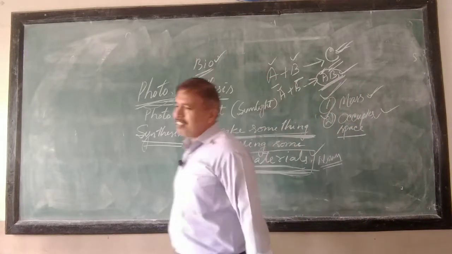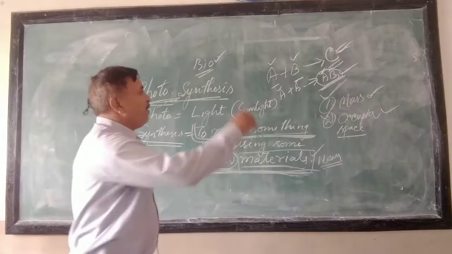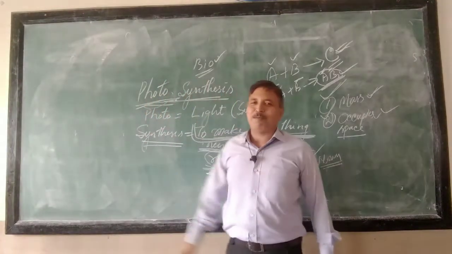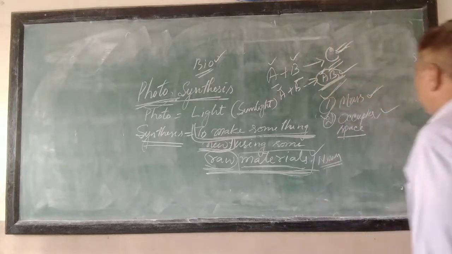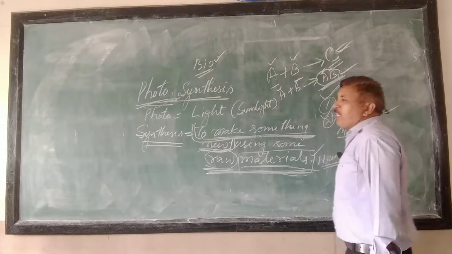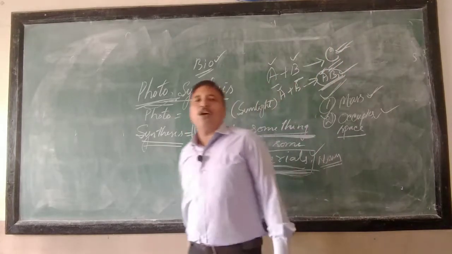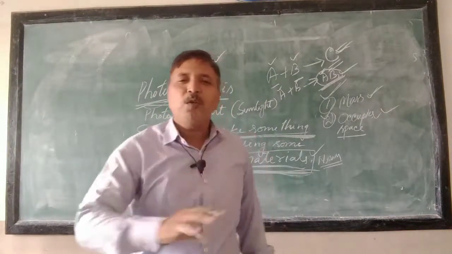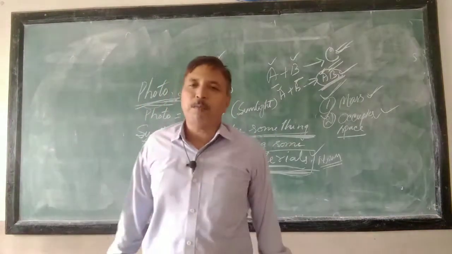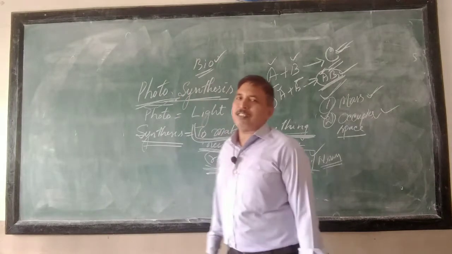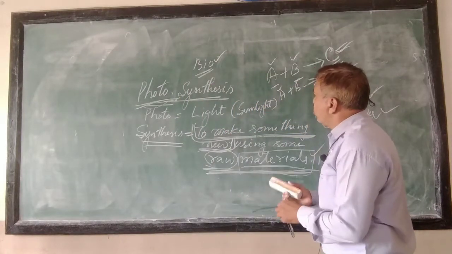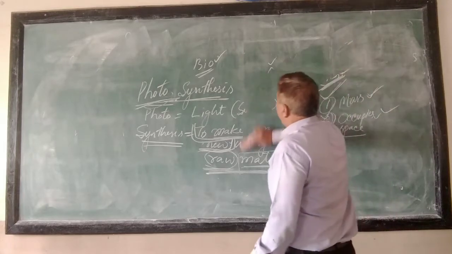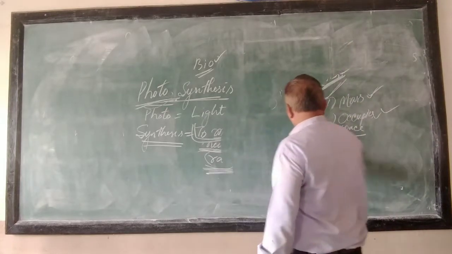Chemical change means here a completely new substance is formed, understood? In this case, a completely new substance is formed that has no features, no similarities, no aspects common to the reacting substances. Is that clear to all of you? Now, let us see how to describe or define this word photosynthesis.